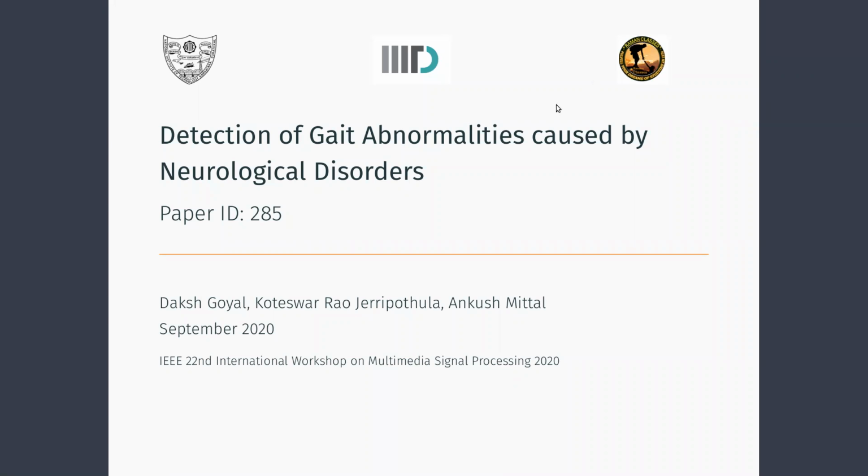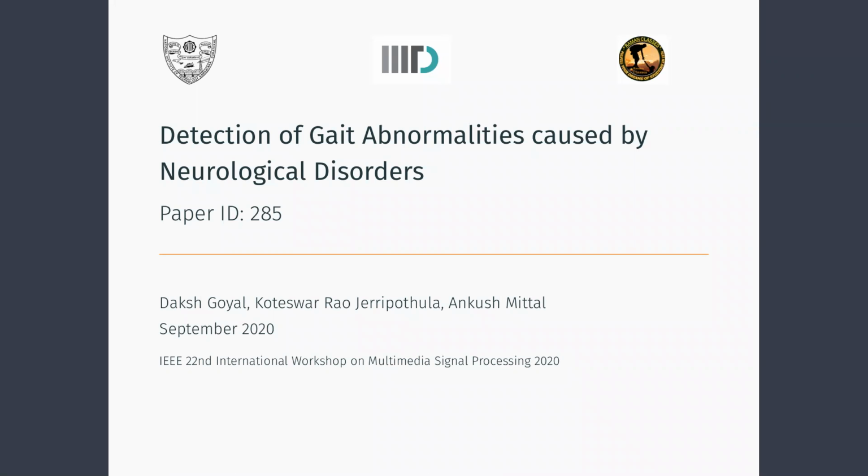I'm here to present our work titled Detection of Gait Abnormalities Caused by Neurological Disorders at the IEEE International Workshop on Multimedia Signal Processing 2020. This is a joint work between NIT Karnataka, IIIT Delhi, and Raman classes. This work is an attempt to help expedite the diagnosis of neurological disorders in people.